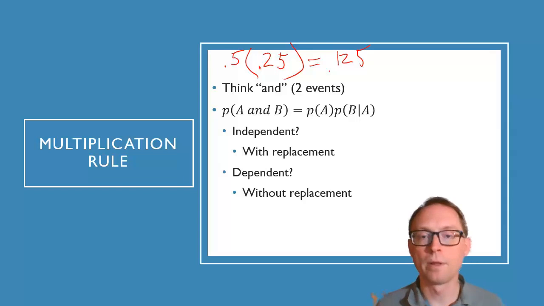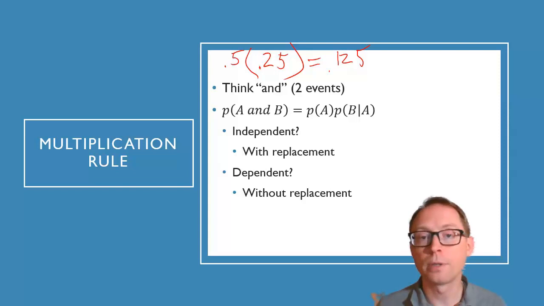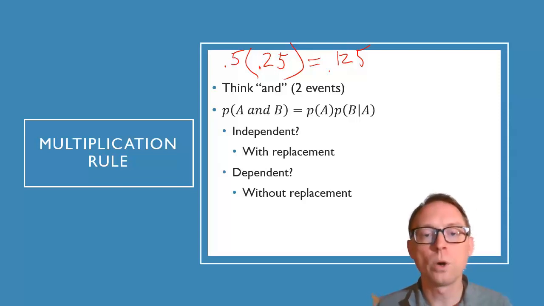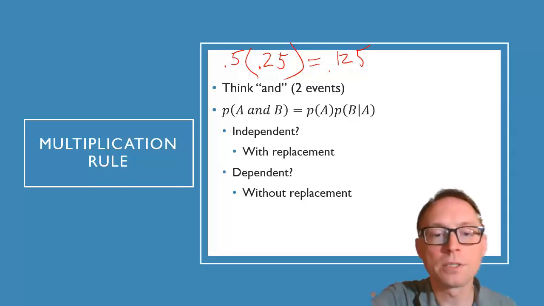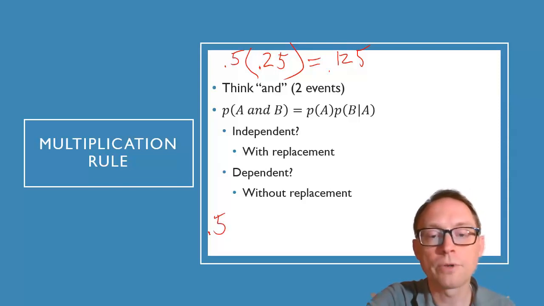Okay, 0.125. So that is the probability of both of those things happening with replacement. In that case, you remember, I put the queen back in. This changes if I don't put the queen back in anymore. So what is the probability of me getting a red card and then getting a spade if I don't put the queen back in? Well, the probability of getting a red card stays the same. It's still 0.5 on that first round, right?